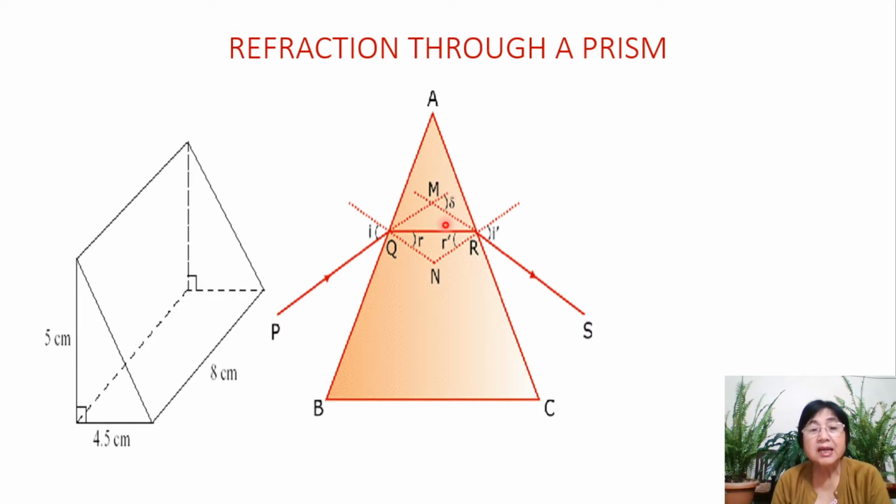So we see that in a prism, the ray bends towards the base of the prism. This is the base of the prism. This fact is important when we do refraction through a lens.